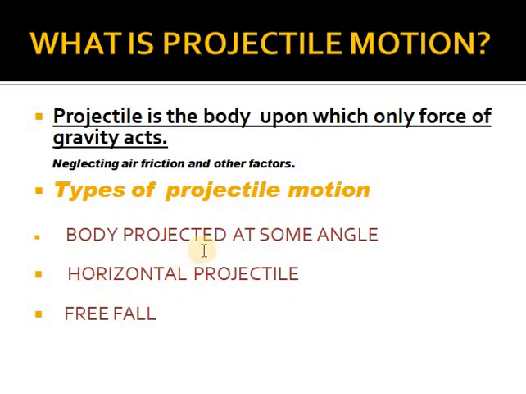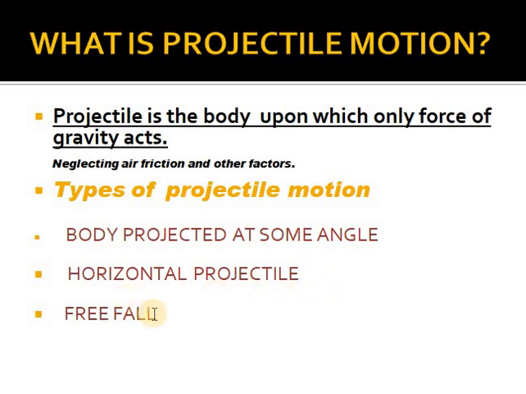There are three types of projectile motion. One is projected at some angle, that means the water flowing case that we have seen already. Second case, horizontal projectile, that I will discuss later after this lecture, in the next session.